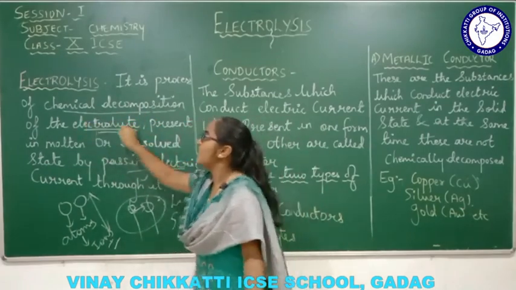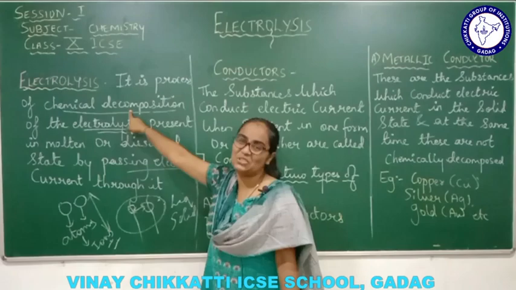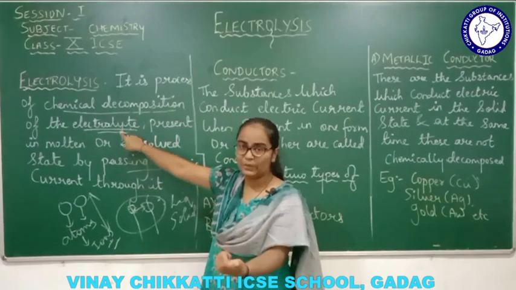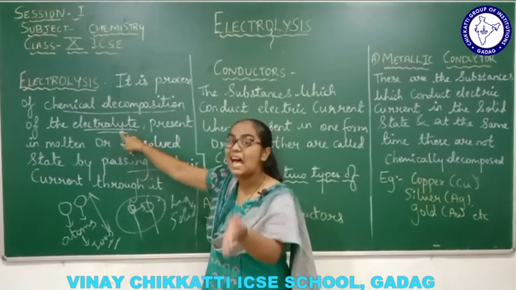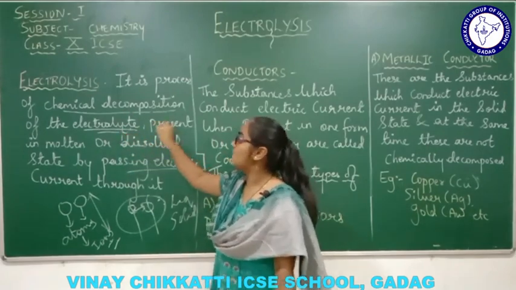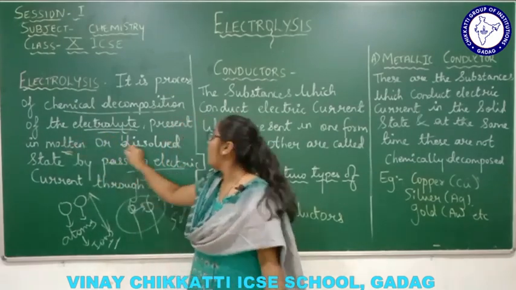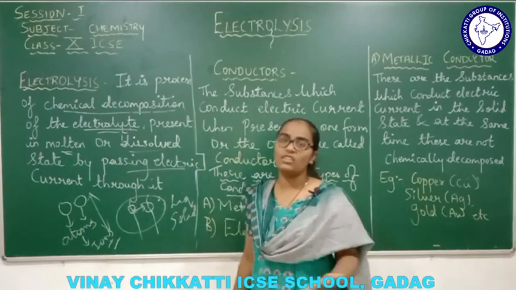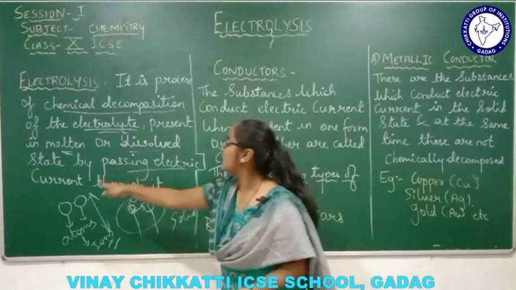This electrolyte is a very, very important word. This electrolyte has to decompose. It may be in the liquid form, or maybe in the solid form, present in the molten state, meaning semi-solid, or in a dissolved state. Dissolved state means a liquid form, a solution form, by passing an electric current through it.